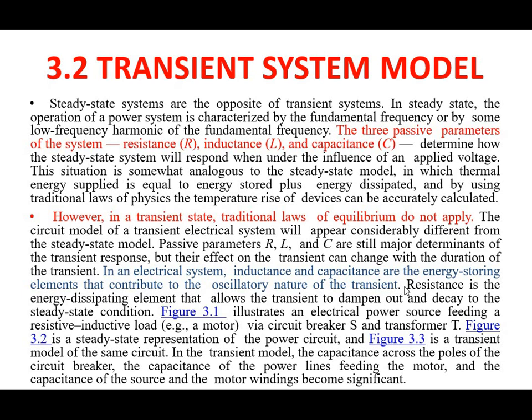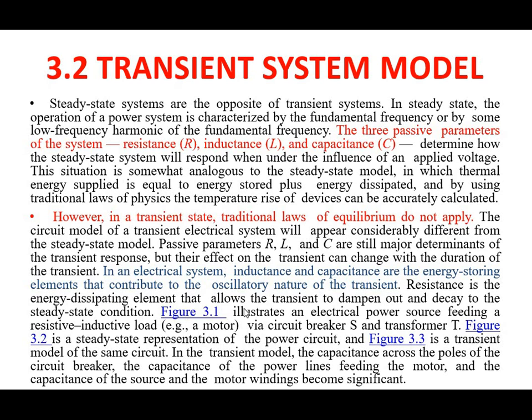Now the resistance is the energy dissipating element that allows the transient to damp out and decay to the steady state condition. So resistance is the energy dissipating element, and the equation of energy dissipation is I squared R.